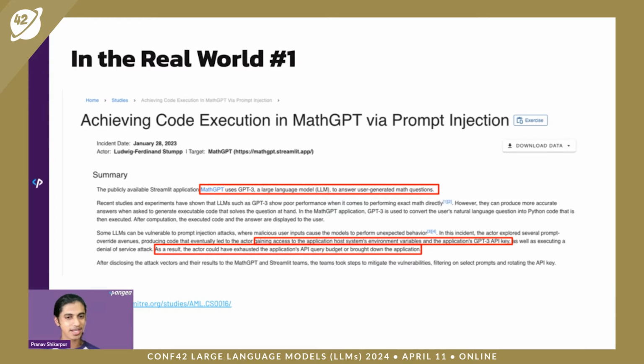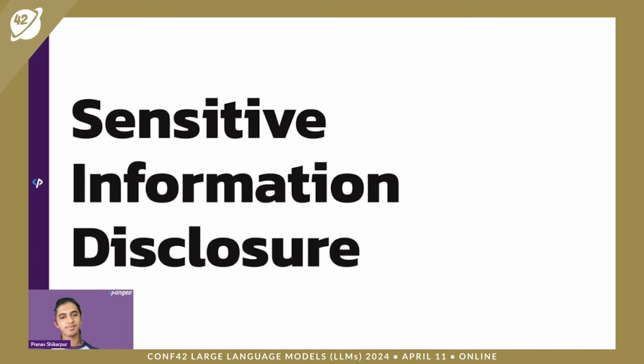So in this case, the attacker who was performing it was able to extract their OpenAI GPT-3 API key from the host process itself through the prompt injection, which is pretty cool, but also very dangerous because they could have done a lot more. Now let's talk about the next OWASP top 10 vulnerability, which is sensitive information data disclosure.